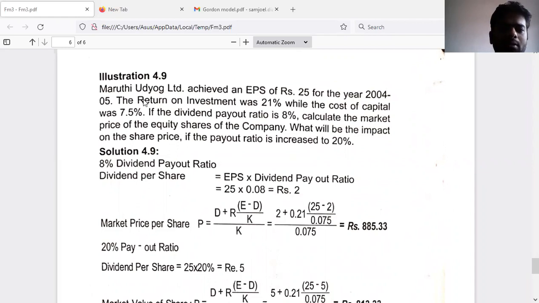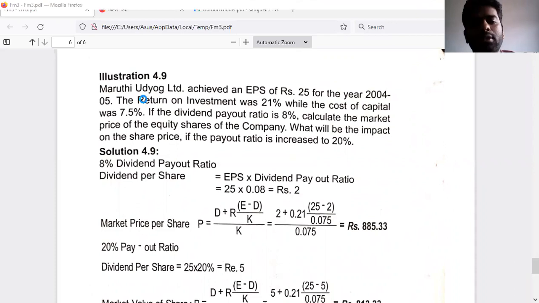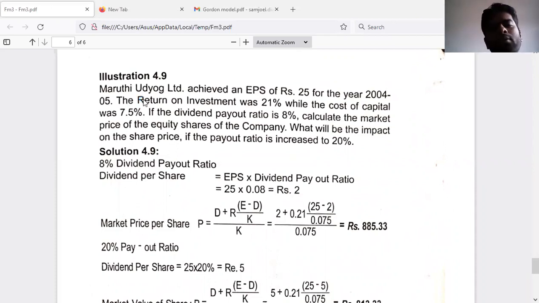Now, in the previous classes, we were discussing Walters model. Today, first we'll discuss one problem on Walters model. Then we'll move towards Gordon's model.